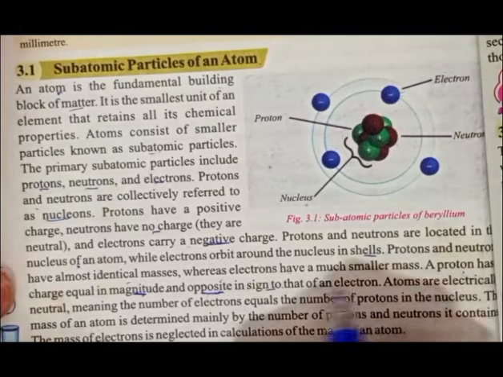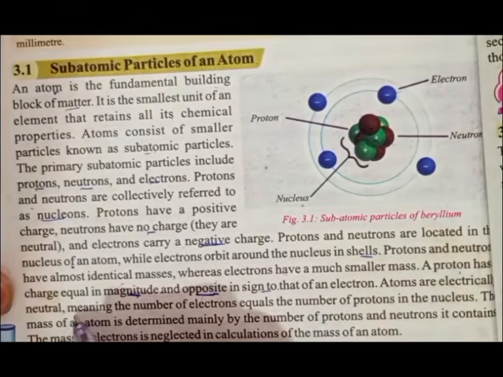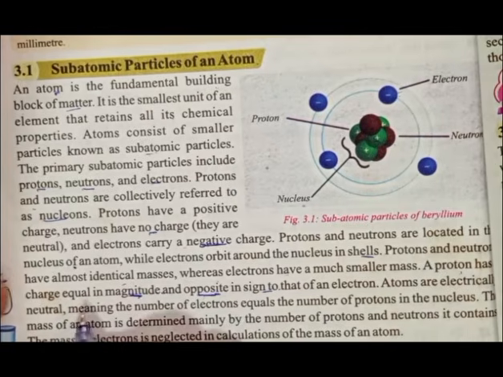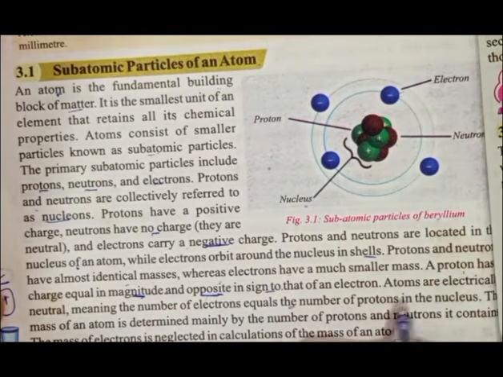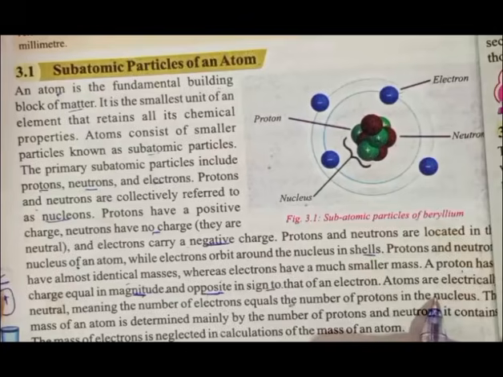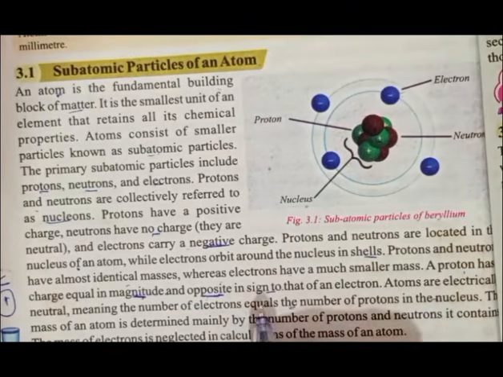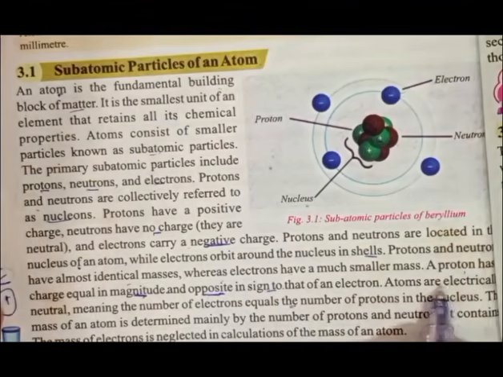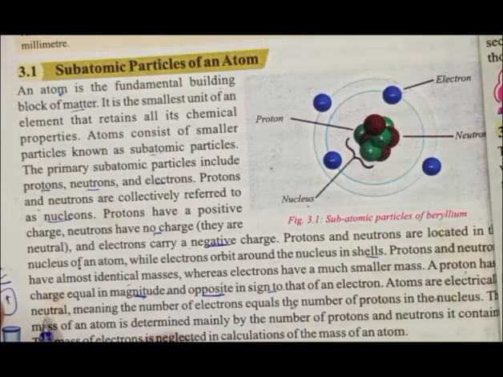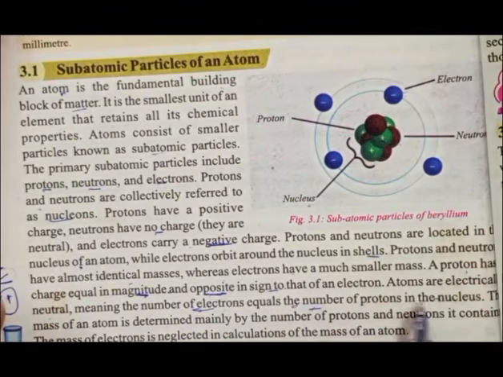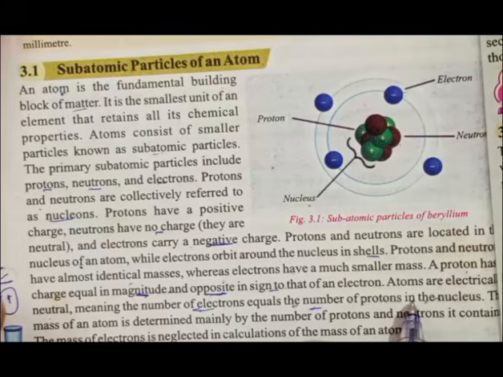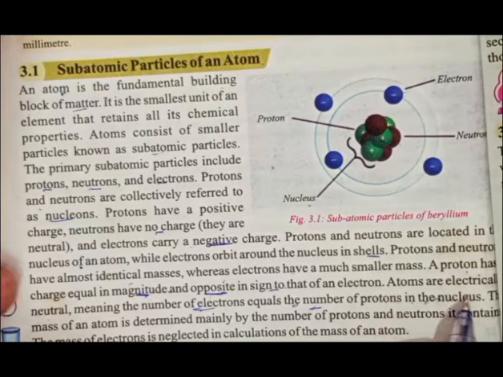Atoms are electrically neutral. Meaning the number of electrons equals the number of protons in the nucleus, which is the atomic number. Atoms are electrically neutral because the number of electrons and the number of protons in the nucleus are the same.